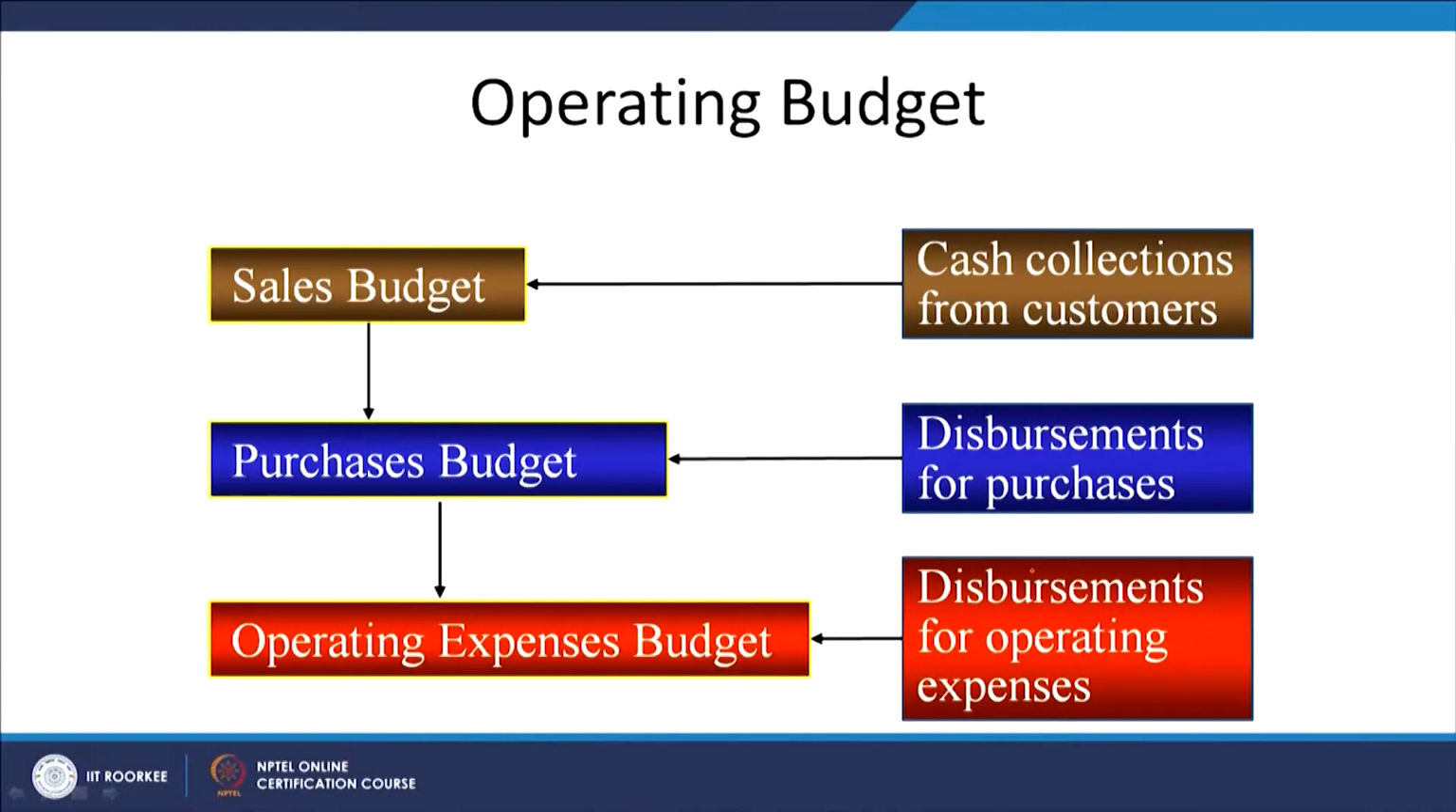When you talk about the operating budget, you have to prepare many sub budgets, because the master budget is basically a comprehensive document. It is not possible to prepare it so easily, because it has very small components for which you need to make estimates and prepare the budgets. So, when you prepare the sales budget,